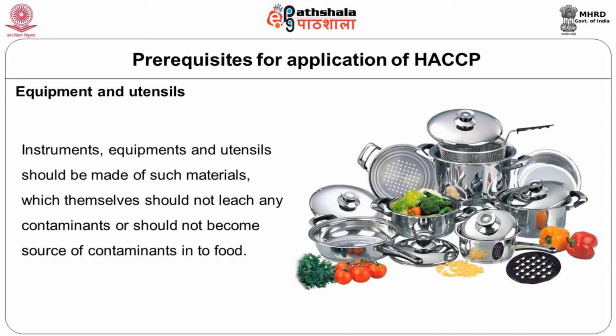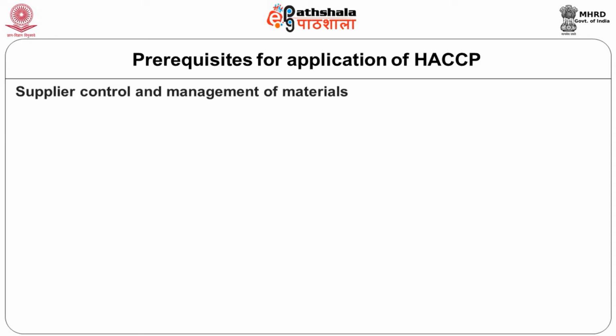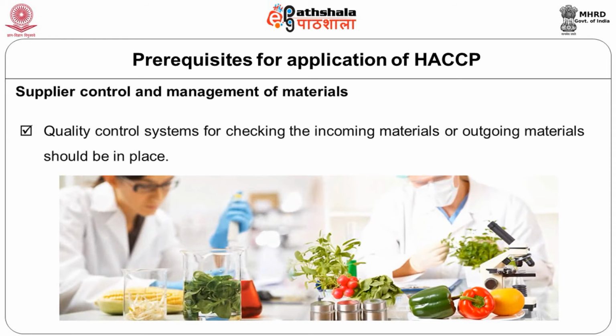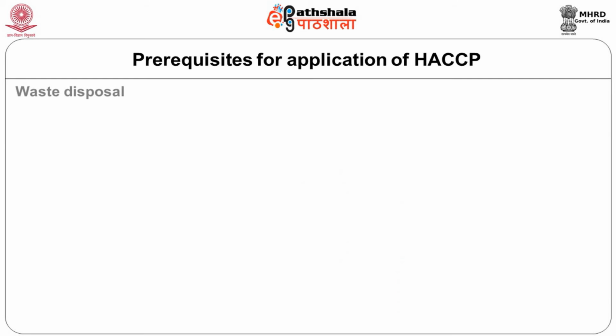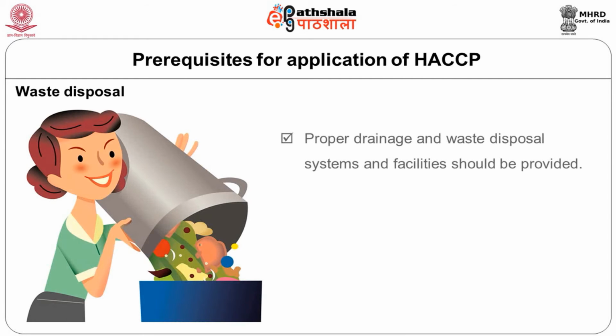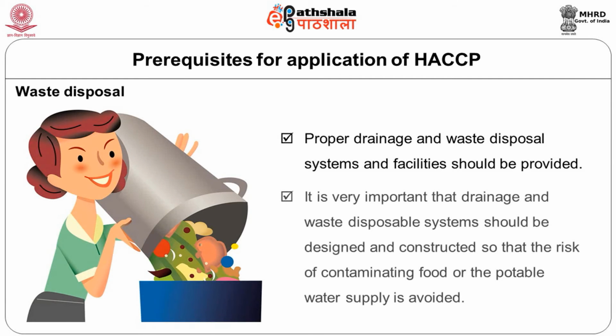So what is the type of equipment you have? Mostly we expect it to be stainless steel. And what is supplier control and management of materials? That means whether your raw material is maintaining the same standards every day, whether you have any control on the supplier systems of your raw material. If that is not there, your HACCP application will go haywire. Then do you have any waste disposal? Because if you do not have proper waste disposal, that itself will contribute to the contamination in your food. So you should have a very perfect waste disposal system.